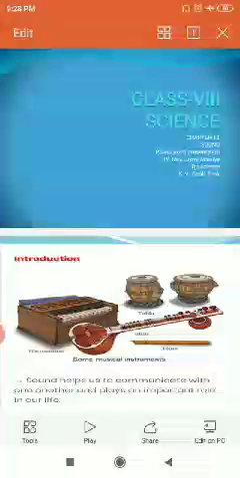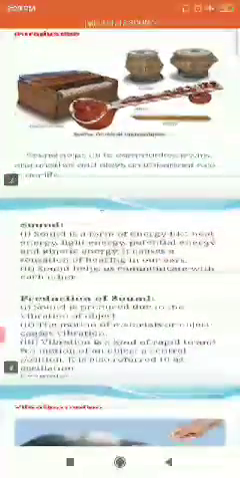Sound is used for communication between two persons. Sound is also produced by different musical instruments and different devices. Here in this picture you can see guitar, harmonium, tabla, and flute. All these produce different kinds of sound.